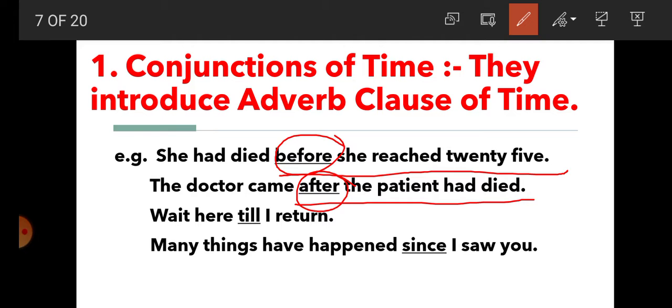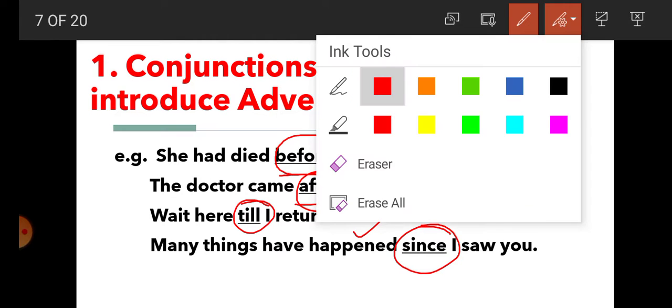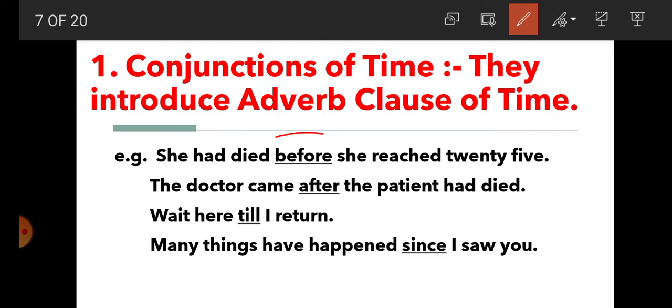Wait here till I return. Wait here when? Till I return. So till indicates time. So this is a conjunction of time. Many things have happened when? Since I saw you. So since indicates time and that's why here it is a conjunction of time. So, students, we have got that conjunctions of time introduce an adverb clause of time. In all the 4 sentences, the conjunctions before, after, till, since introduce time and that's why they are conjunctions of time.